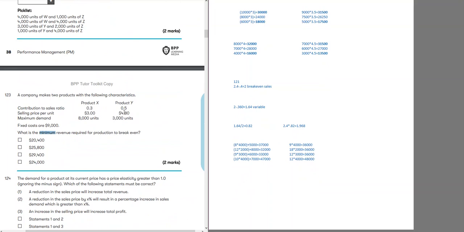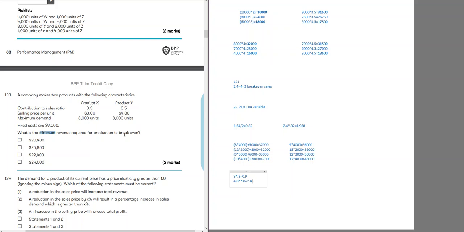So if we look at the situation here, if we look at product X, its sales price is 3 and it has a contribution to sales margin of 0.90. If we look at product Y, contribution to sales margin is 50%, which means 2.4.